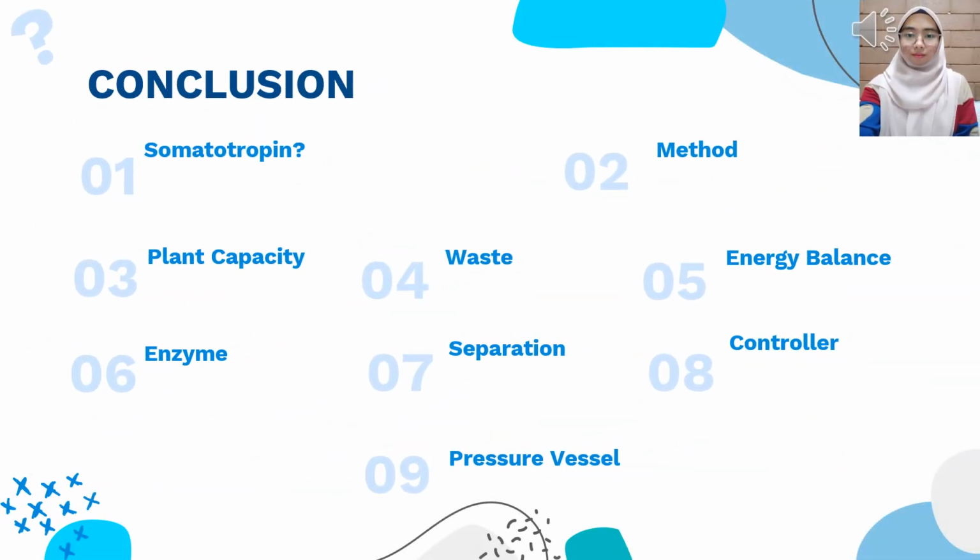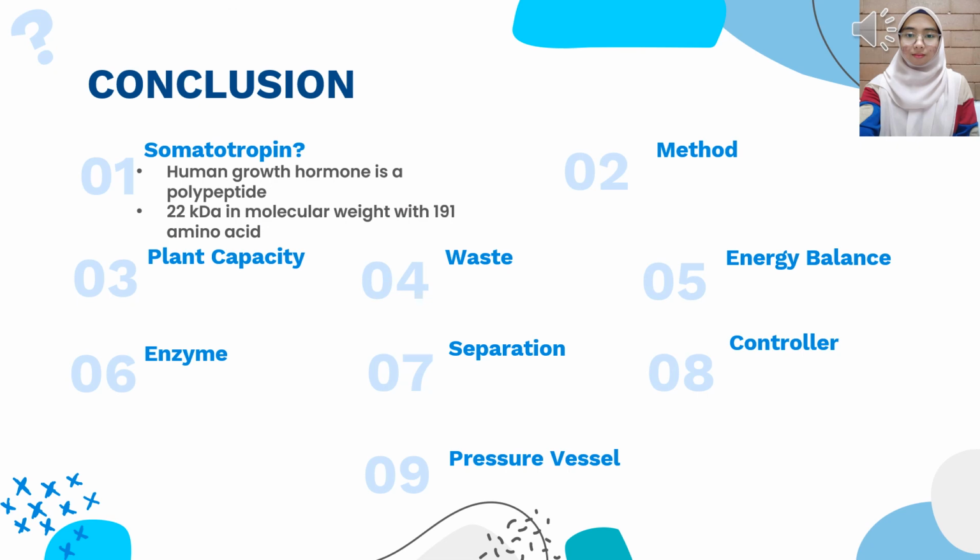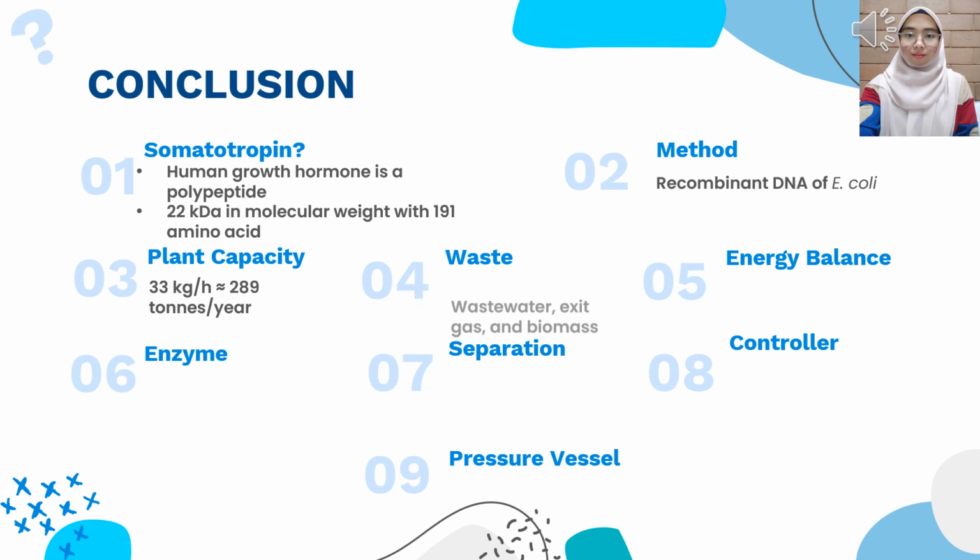As a conclusion, somatotropin, also known as human growth hormone, is a polypeptide with 22 kDa in molecular weight with 191 amino acids. The method we use for our production is recombinant DNA of E. coli. The plant capacity is 33 kg per hour. The waste of our production is wastewater, acid gas, and biomass. The heat released by the fermenter is negative 111.09 kJ per hour.